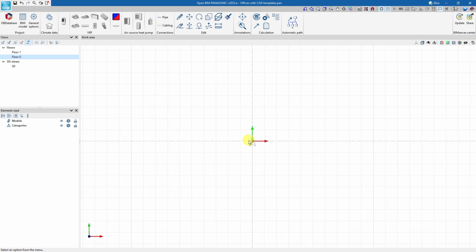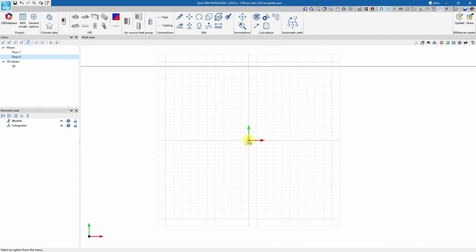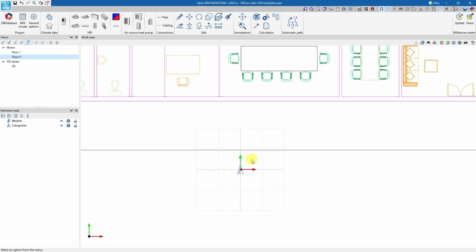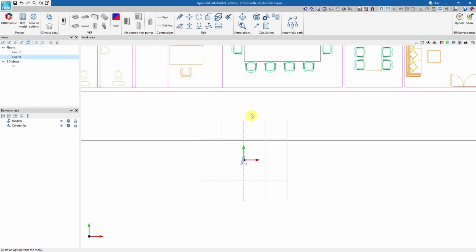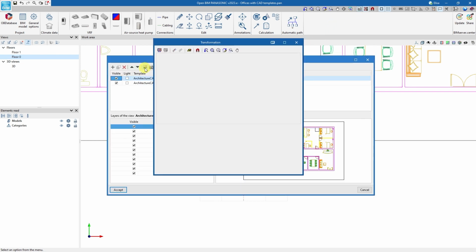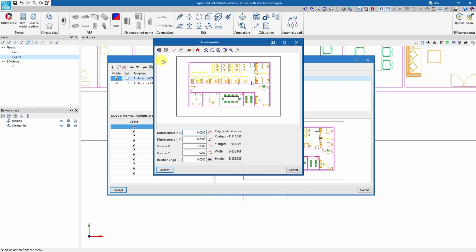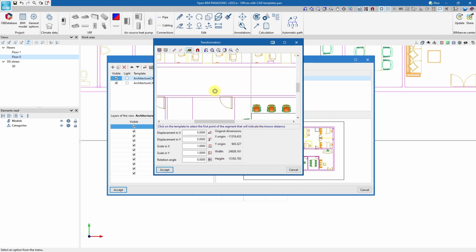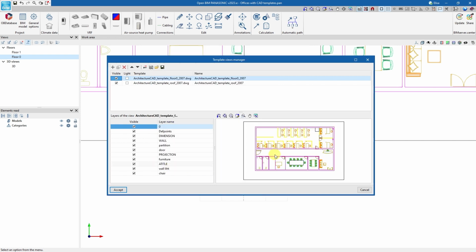With the Zoom tool, we locate the floor plan within the template. Usually, we have to scale it. And for this, we use the Adjust the Scale of a Template tool. If we do not know the scale of the template, we can use Known Distance to adjust the scale of the template. For example, if a door measures 0.9 meters, we enter this distance and the scale is automatically adjusted in proportion to this dimension.